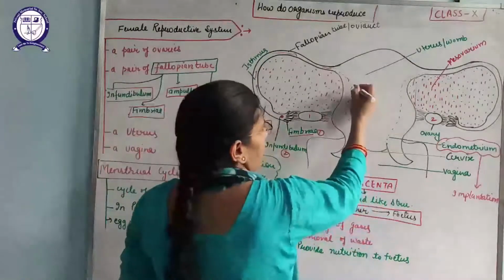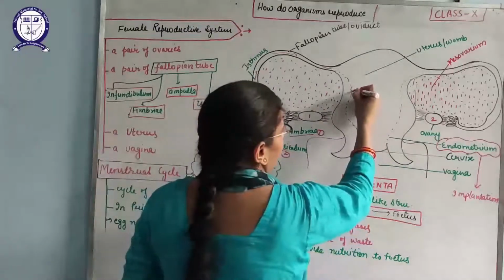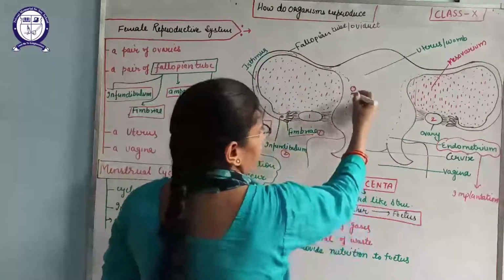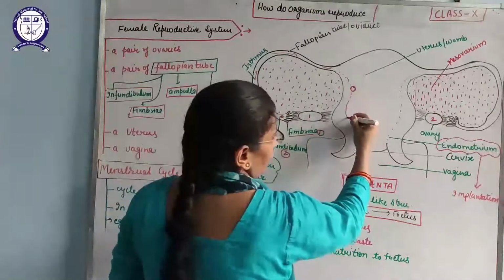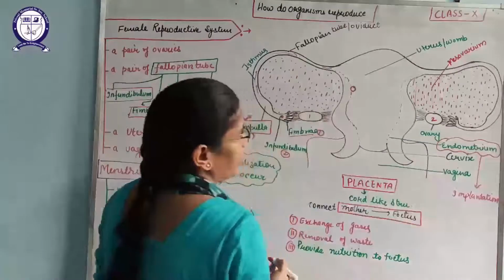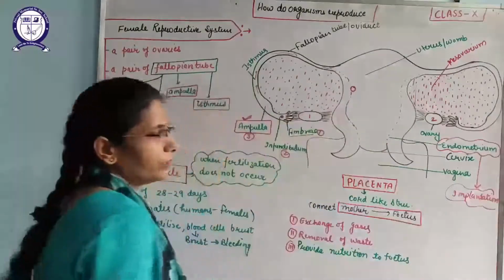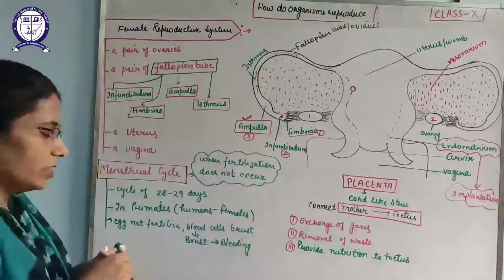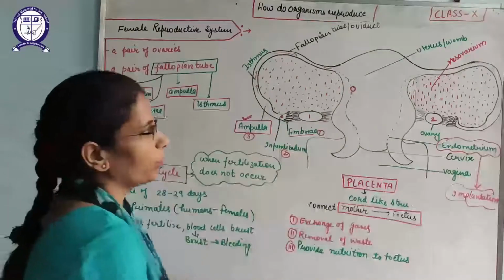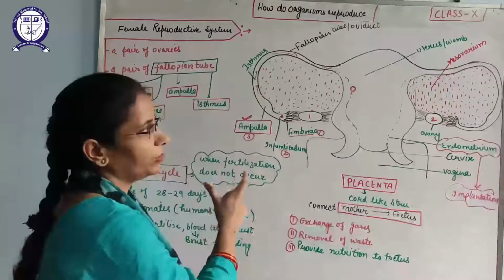After that, this zygote develops into a blastocyst, and that blastocyst will attach here. This lining is very important from the point of view of the exam, because it is known as the endometrium. The endometrium is the layer where implantation will take place. What is implantation? The process of attachment of the blastocyst on the endometrium layer of the uterus.